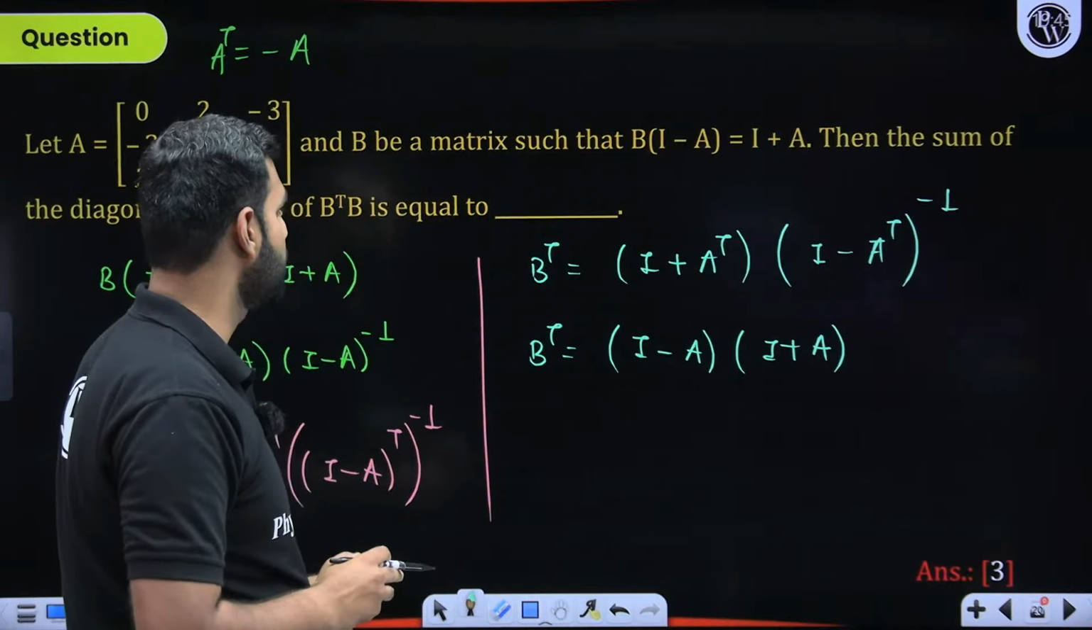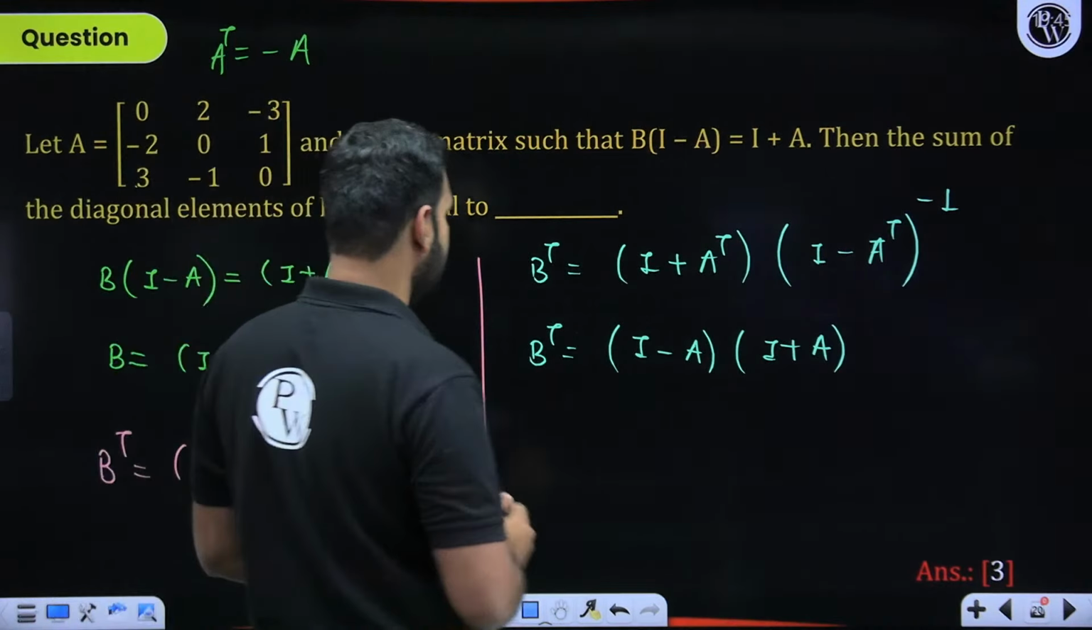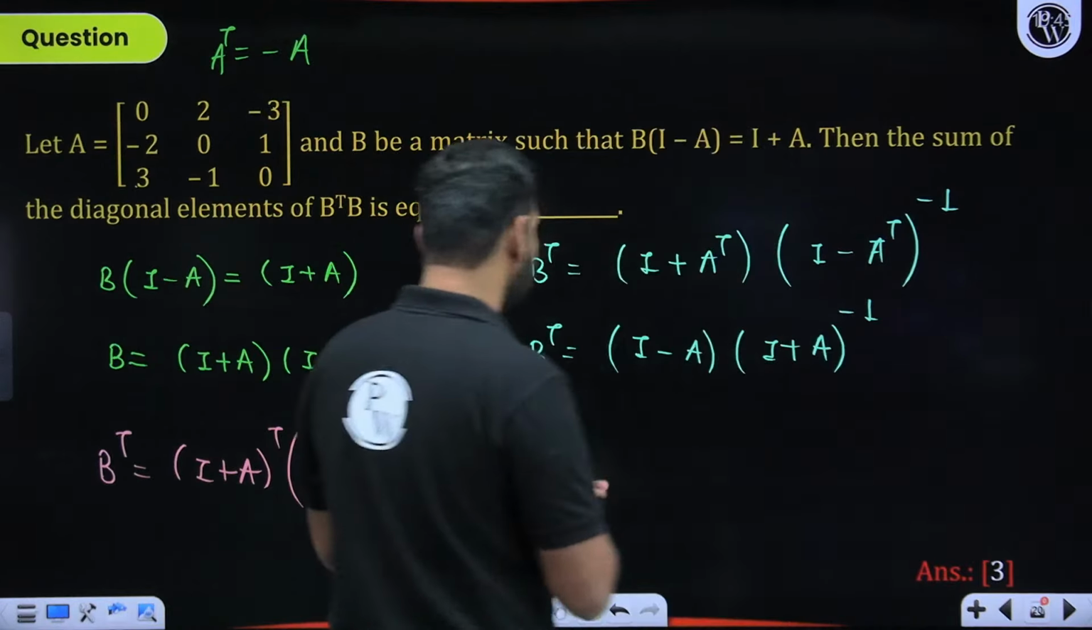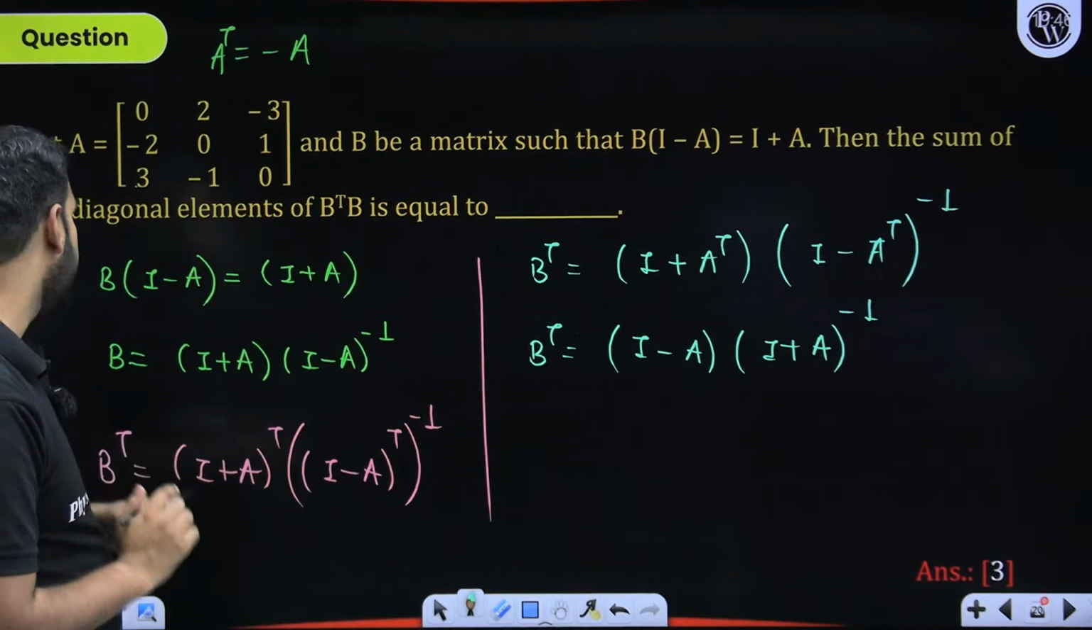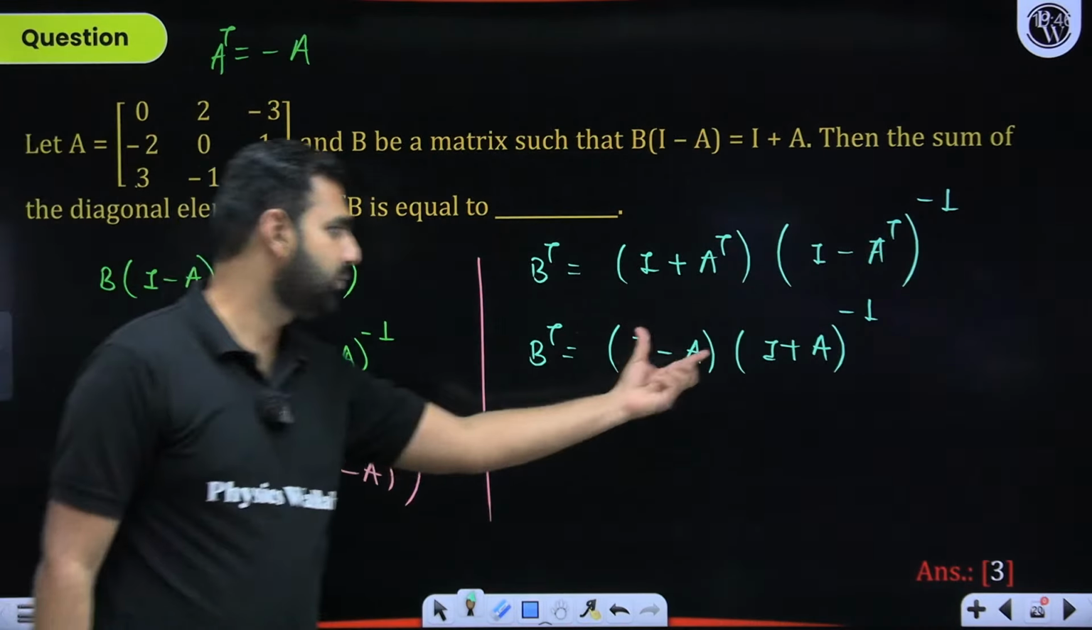Minus of A transpose should be plus A. So this is I plus A inverse. Did you understand this part very clearly? Can I move ahead with this conclusion here? Now, this is B. This is B transpose.